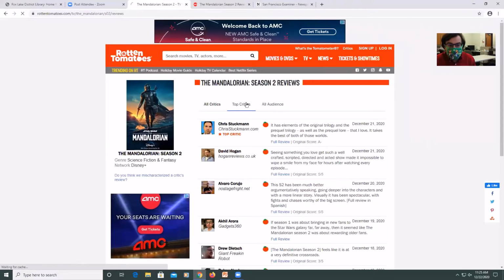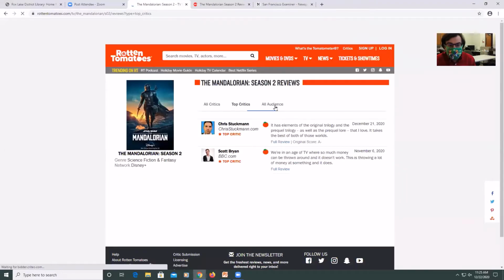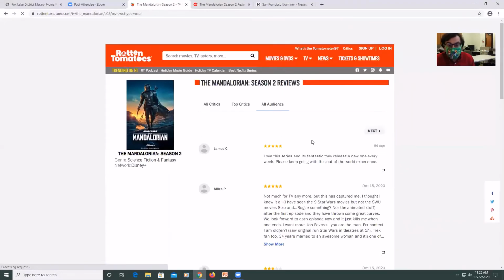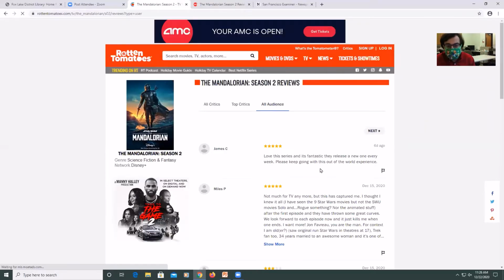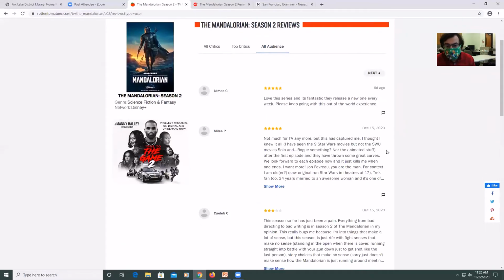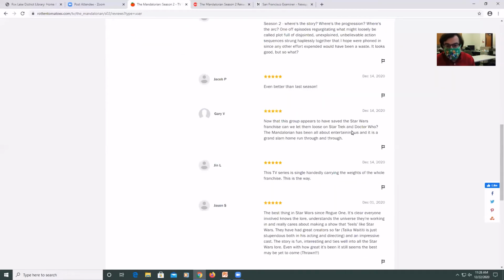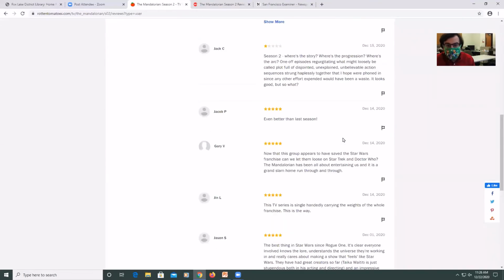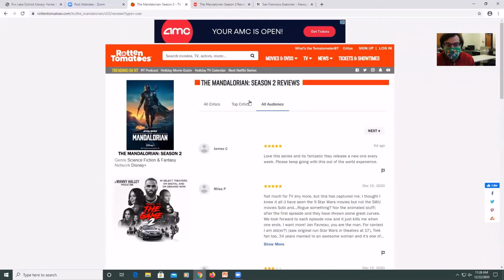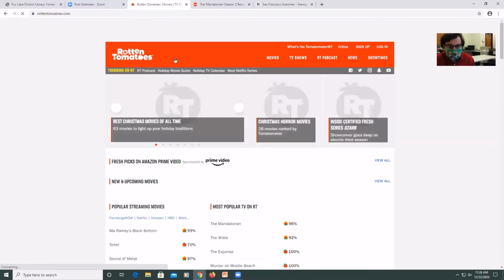Top critics, and then all audiences. So if we look at all audiences, this is what different people are saying throughout the country. When they were posted, what they liked, what they didn't like, how many stars they gave it. So it's definitely kind of neat to look at what they're saying about different movies. Click on the Rotten Tomatoes icon, it'll take you back to the home page.